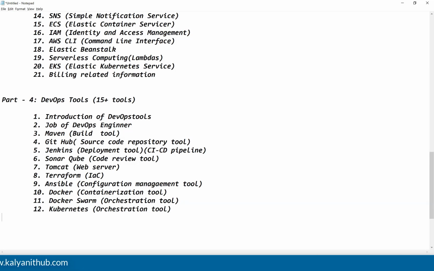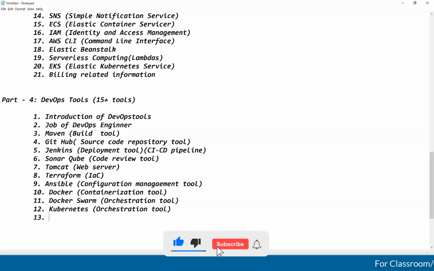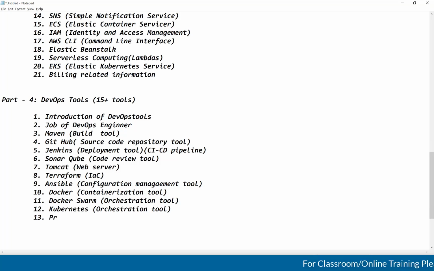Okay, fine. After Kubernetes, I'm going to talk about monitoring tools, guys. I want to monitor how my Kubernetes cluster is running, how the nodes are running in the cluster. After that, my application is running in the Kubernetes cluster. How my application is running, that also I need to monitor, guys. For that, we have some monitoring tools. What monitoring tools are there, guys? See, Prometheus is there. Next, Grafana.